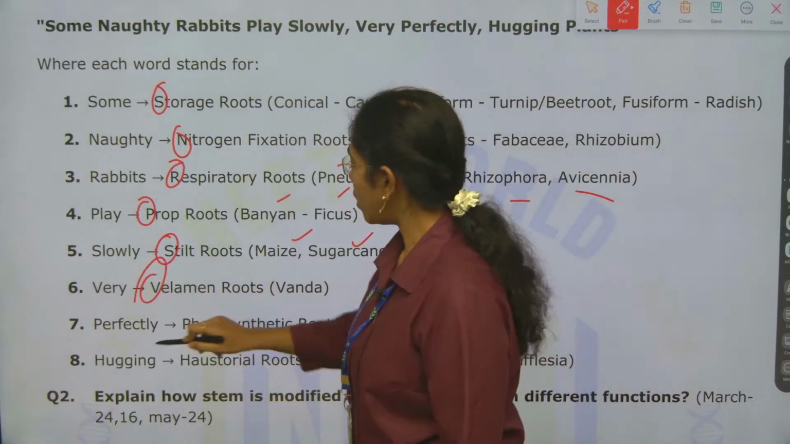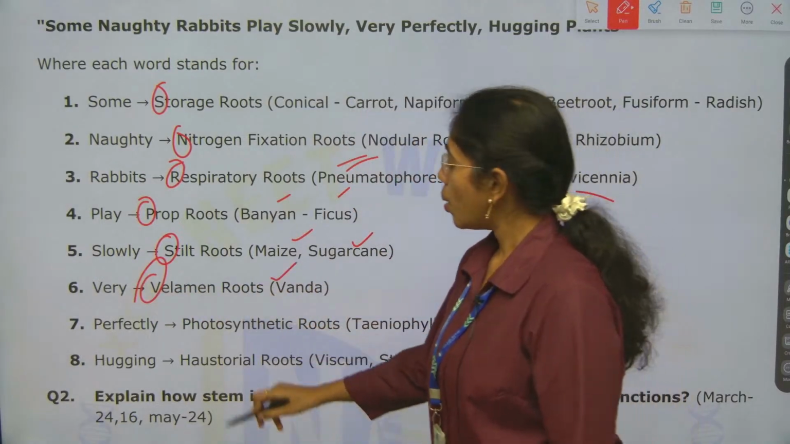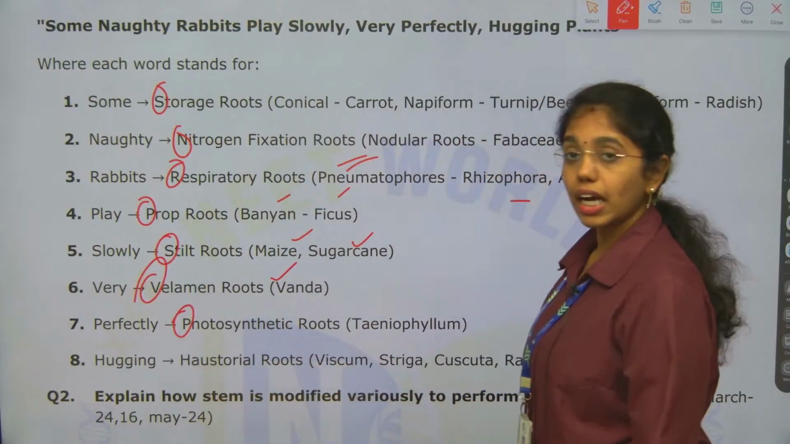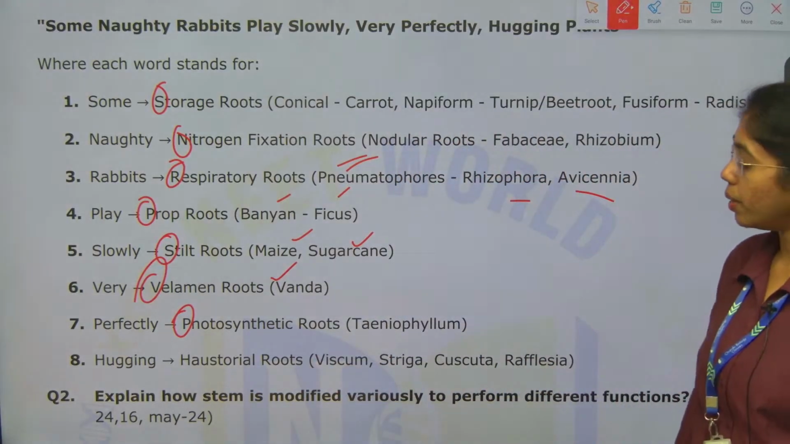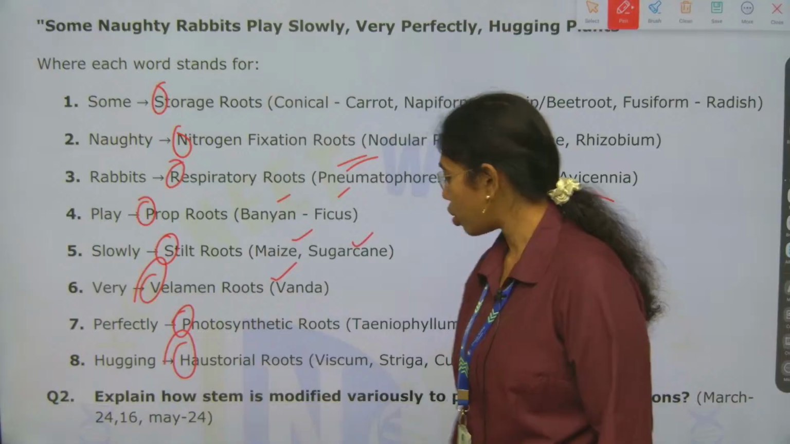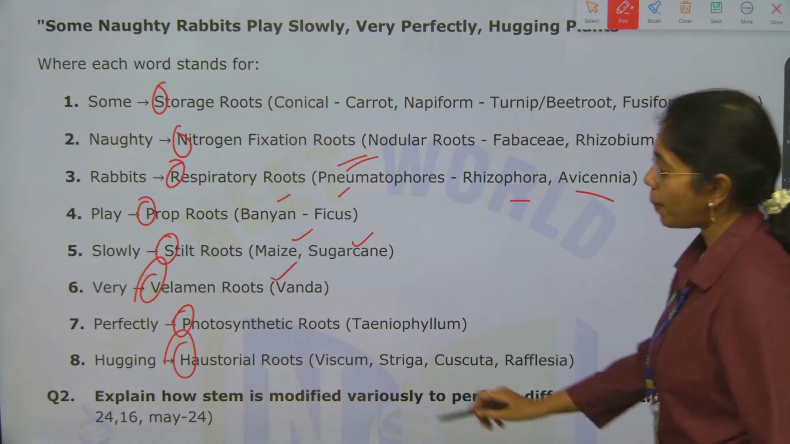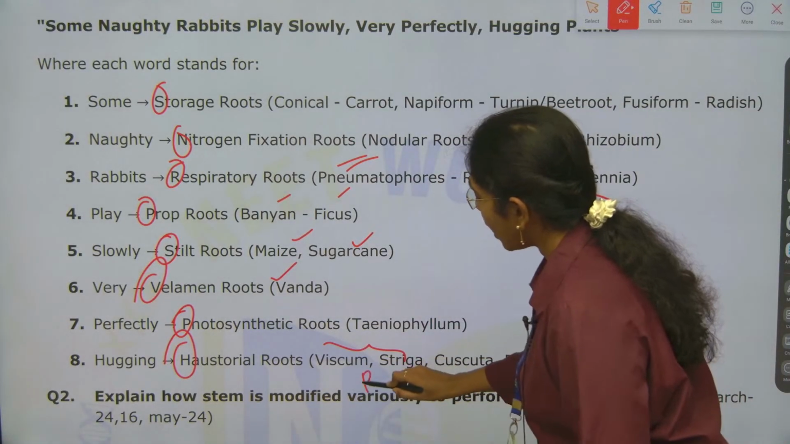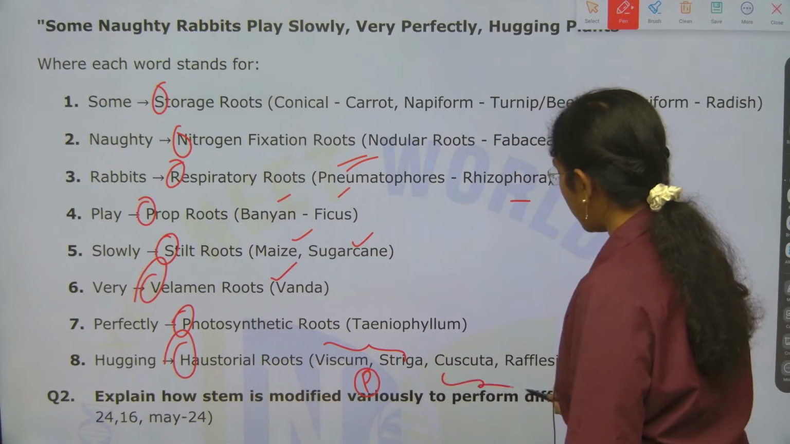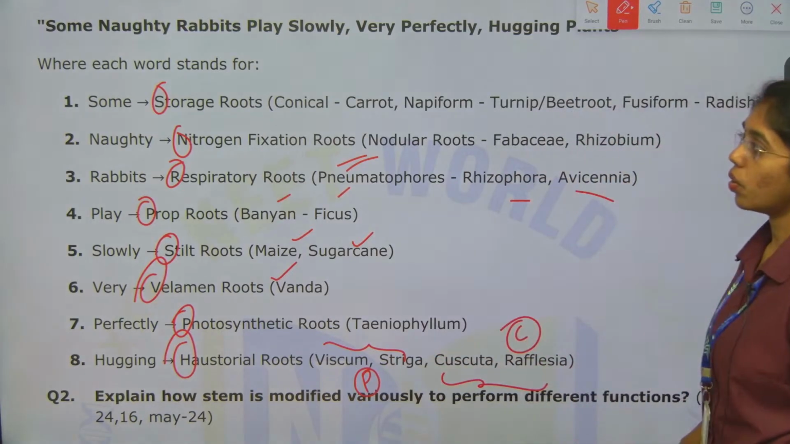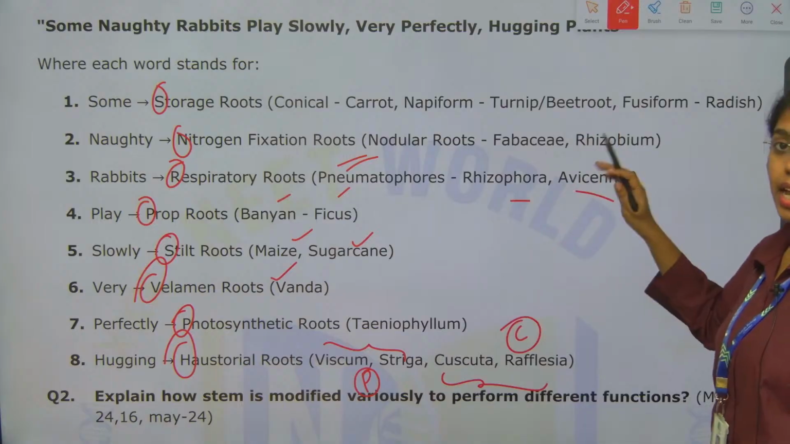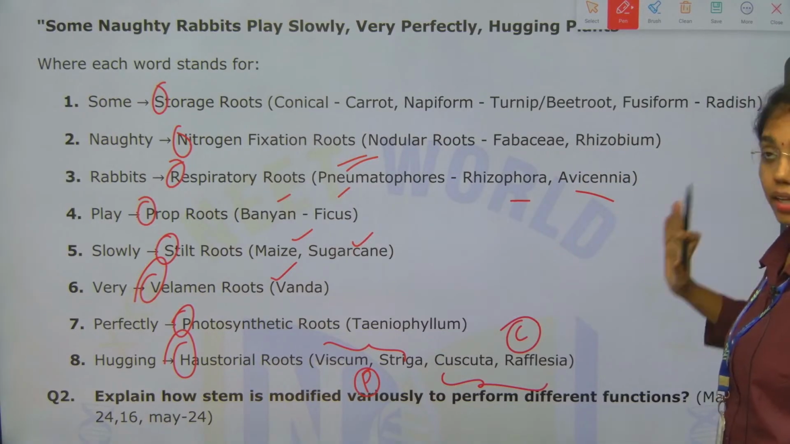V is velamen roots, example Vanda. P is photosynthetic roots, for example Taeniophyllum. H is haustorial roots: Viscum, Striga, partial parasites, and Cuscuta, Rafflesia, complete parasites. So, these are the things that you have to highlight and note.